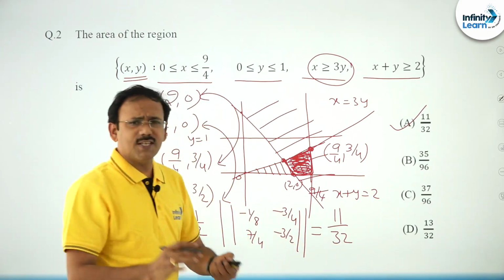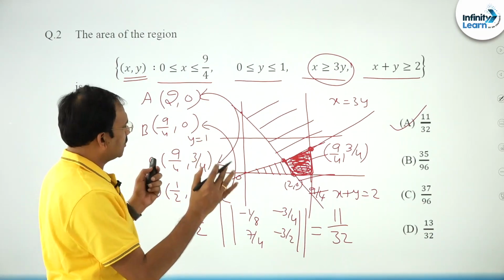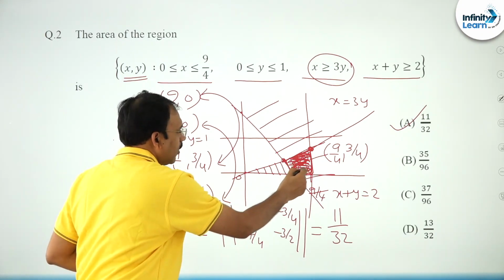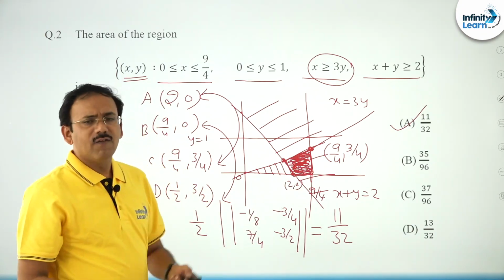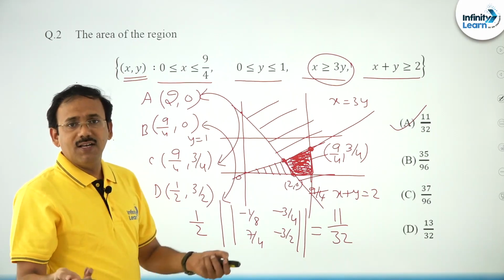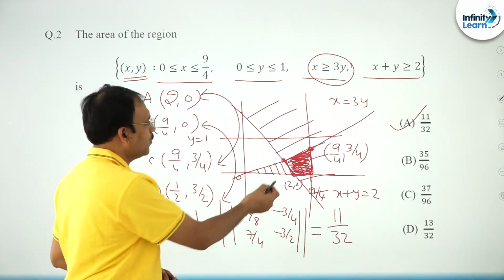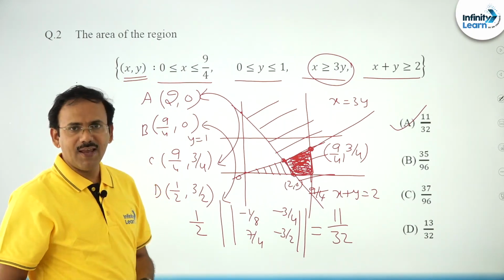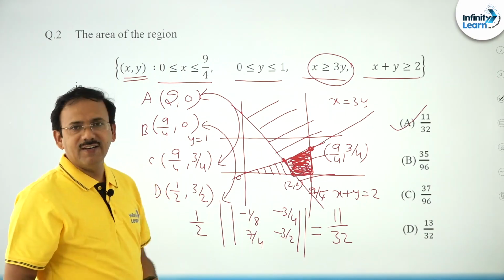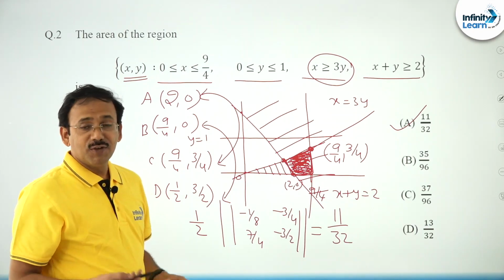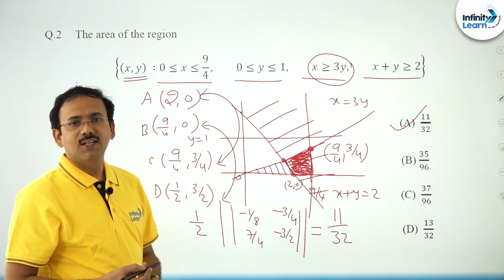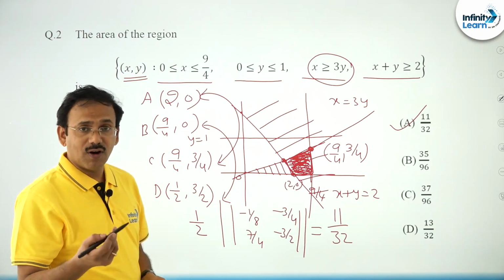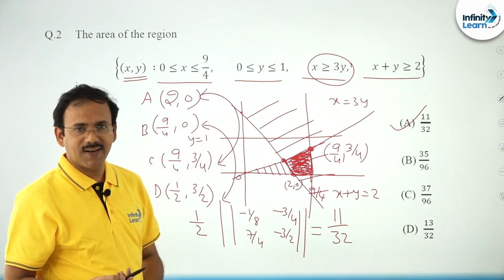Okay. So this is a simple problem. Read the question, plot the area. This is the feasible region what we call, which is a quadrilateral. We do not require integration and all. It is very simple. You identify the 4 points and apply coordinate geometry to find the area. Very simple, no. You see, we can easily answer 2 questions at a stretch. So you can already score 3 plus 3, 6 marks, right.